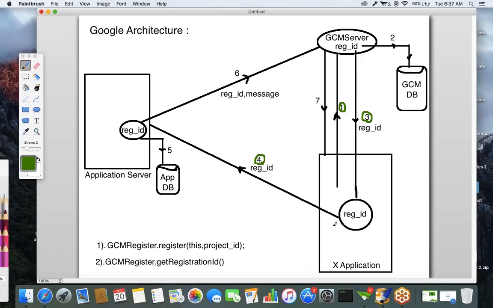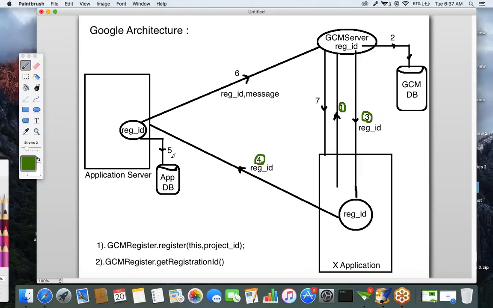We already discussed there is a concept called web services. By using web services, we can send that registration ID to the application server. This is the present architecture in the market.